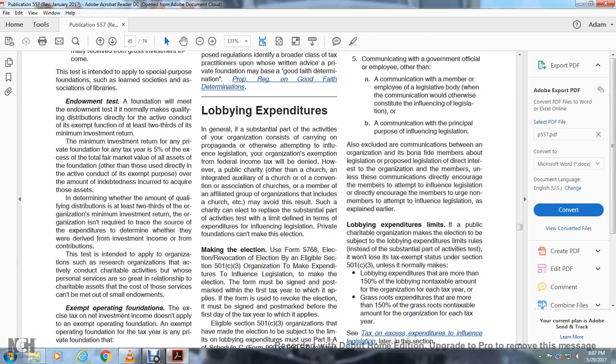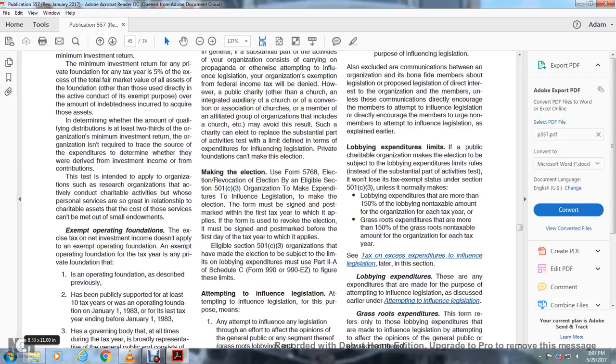the organization isn't required to trace the source of the expenditures to determine whether they were derived from income or contributions. The test is intended to apply to organizations such as research organizations actively conducting charitable activities, whose personal services are greater than the value of the charitable assets, but the cost of those services cannot be met on small endowments.